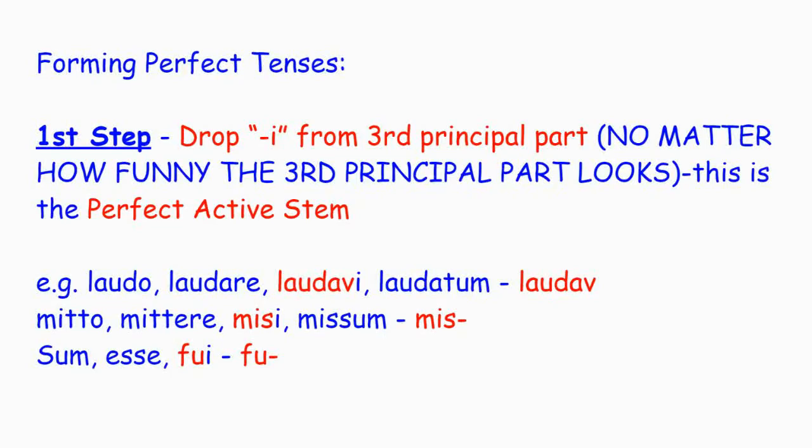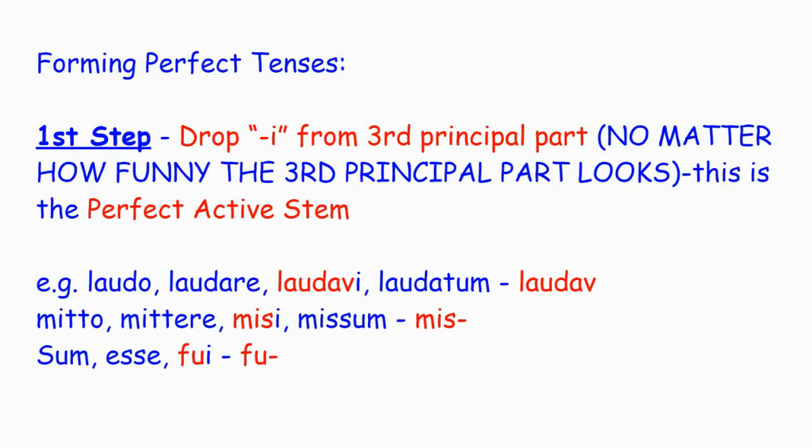Fortunately, verbs in the perfect system are much easier to form than they were in the present system. There are none of those messy theme vowels. It doesn't even matter what conjugation it is because everything's done the same way, even irregular verbs like the verb sum. So let's look at how the perfect system is formed.